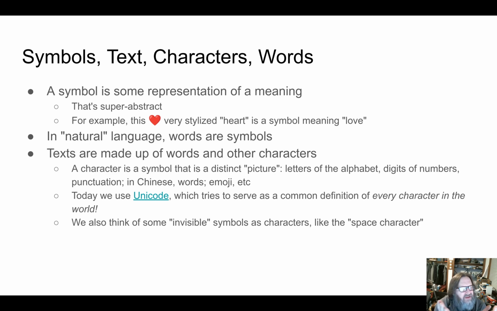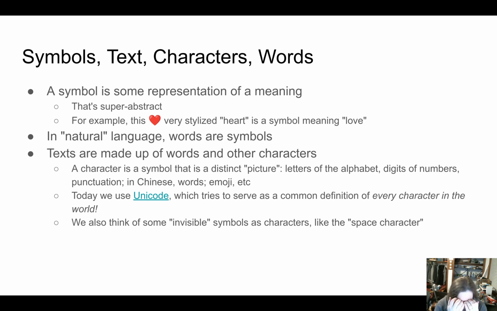So there's a lot of ideas on this page. I don't expect you to suck them all in, but we'll at least try to get some of the basic ones. Symbols, text, characters, words, alphabets. There's so many things in here. So what's a symbol? A symbol is some representation that has a meaning.